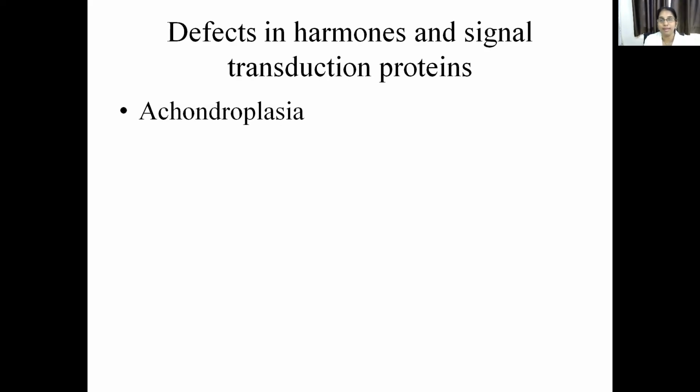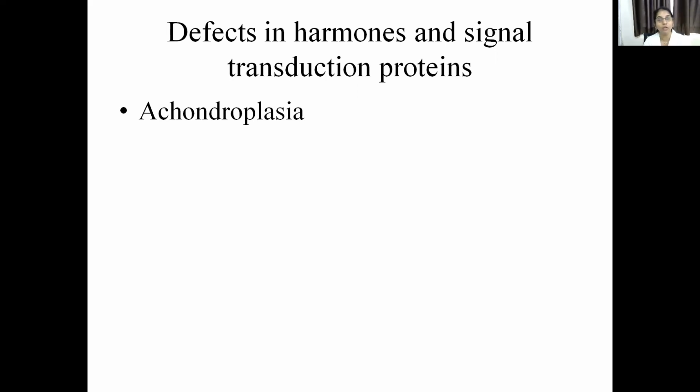And the next condition is the defects in hormones and signal transduction proteins. In this, achondroplasia is the most important condition. You may have seen achondroplasia patients, but you don't know the medical term.